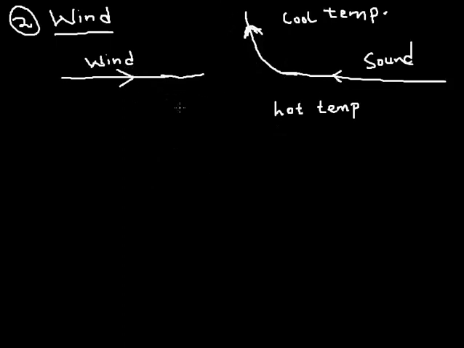Please take note. So if what we see here is wind and sound moving in opposite direction, then the wind will force the sound to go up, reducing the velocity, and at the same time also reducing the intensity.